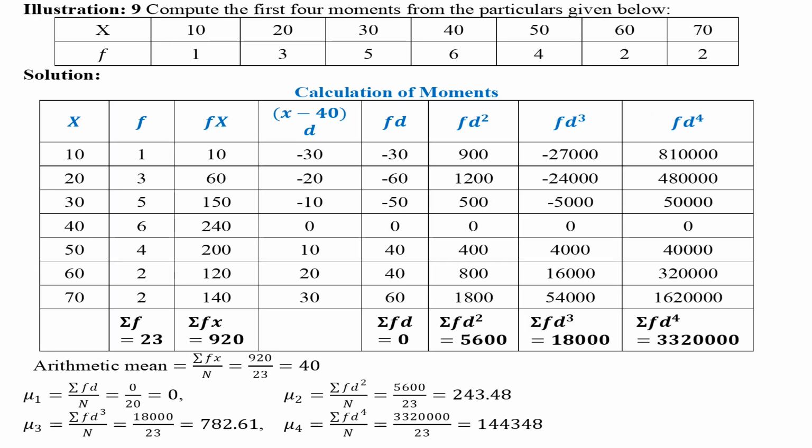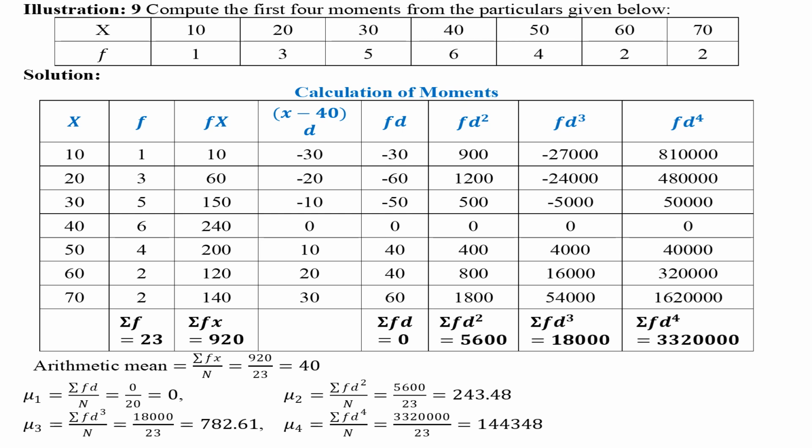Illustration 9 is related to the calculation of the first 4 moments. It is a discrete series. An 8-column table is prepared. First 2 columns are variables and frequency given in the illustration. Third column is fx. Fourth column is d, that's x minus x bar. X bar is calculated as 40. Fifth column is f into d.